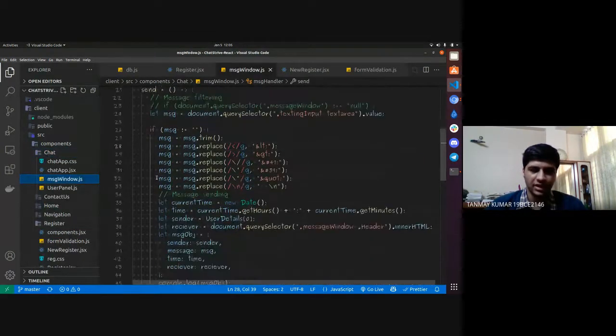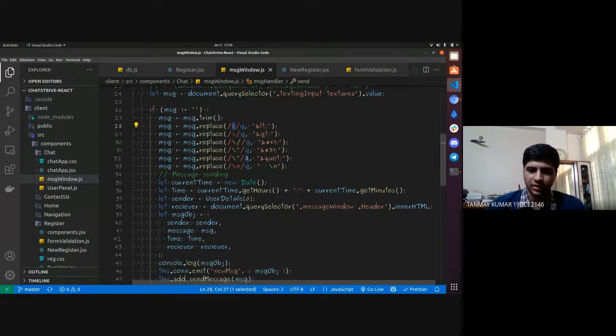Over here you can see if message, it will get the message, and we are replacing less than with ampersand lt, and greater than with ampersand gt, slash with its code. In this way, for the single quote we are using this, for the double quote this. In this way we are preventing the message from XSS attacks.